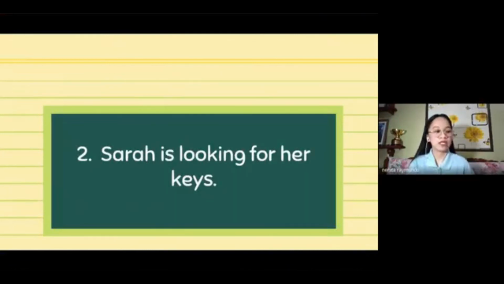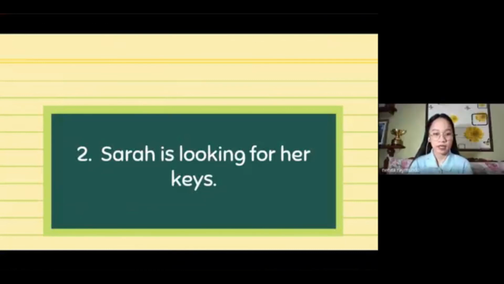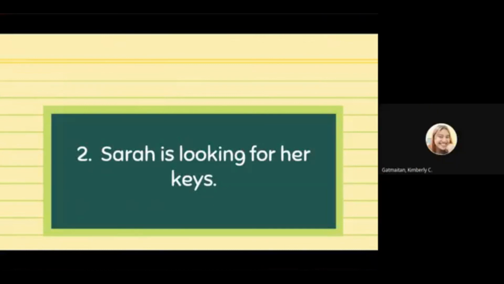What about this one for number 2? Would you please read and answer, Kim? Sarah is looking for her keys. Okay. The phrasal verb in this sentence is looking for. All right. Is it a transitive or intransitive? It is a transitive phrasal verb, ma'am.